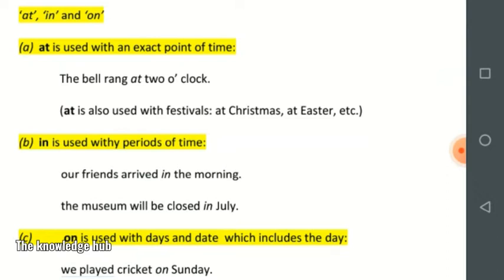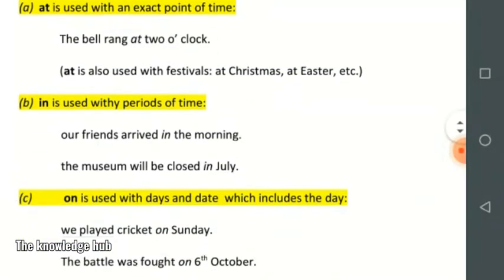At is also used with festivals, at Christmas, at Easter. We use at with festivals because, like Christmas, it's an exact point of time. Means it will be on 24th of December only. It won't be 2 days before or 2 days after.